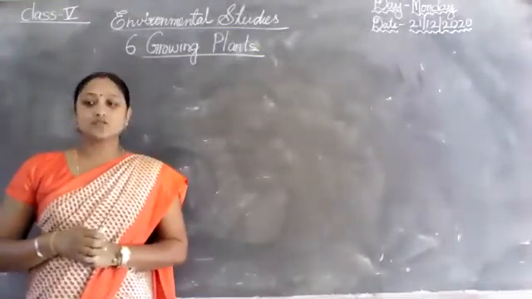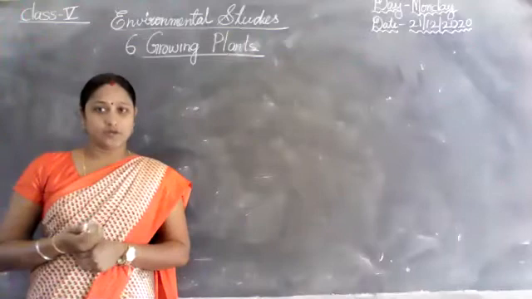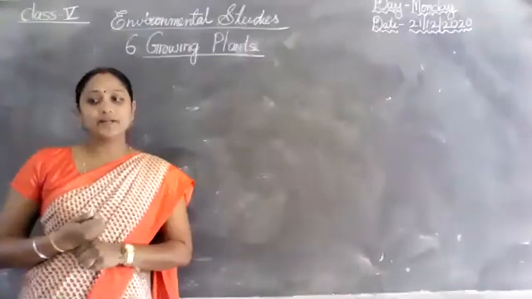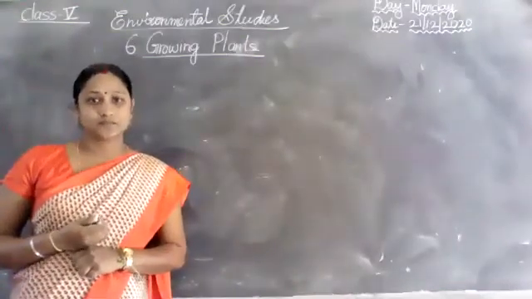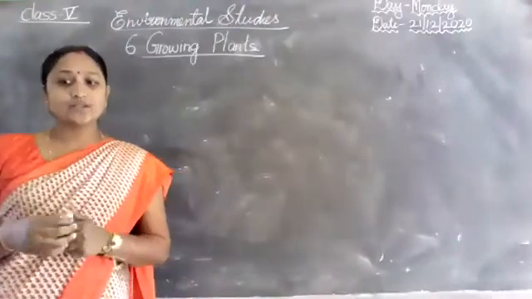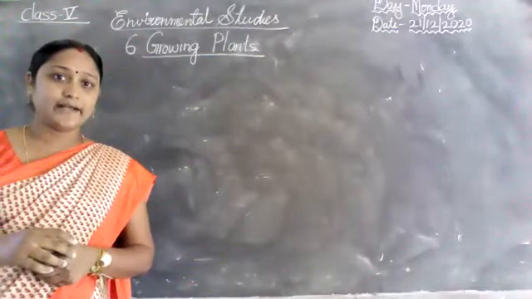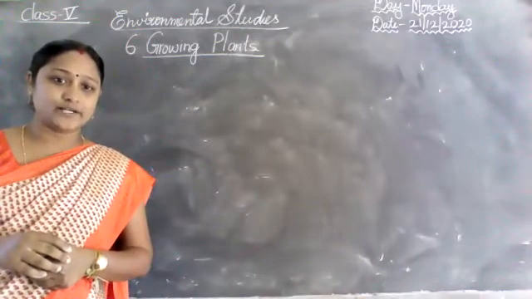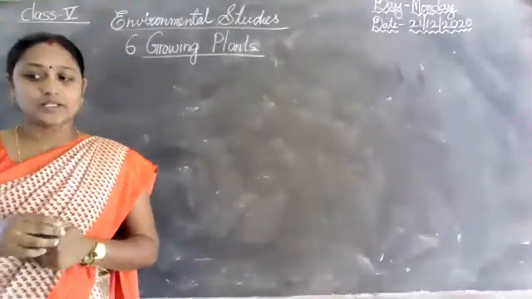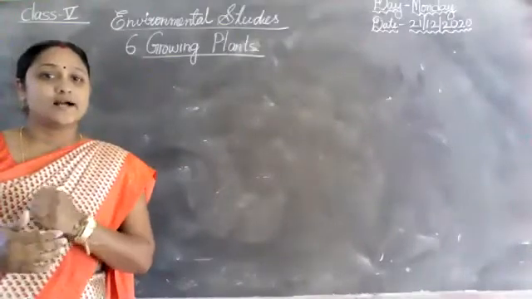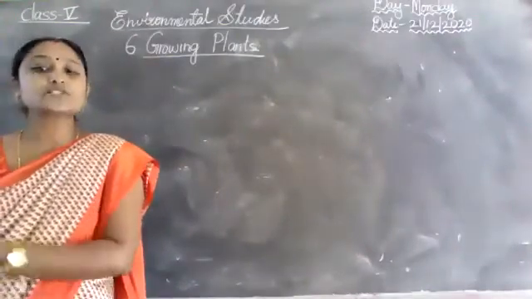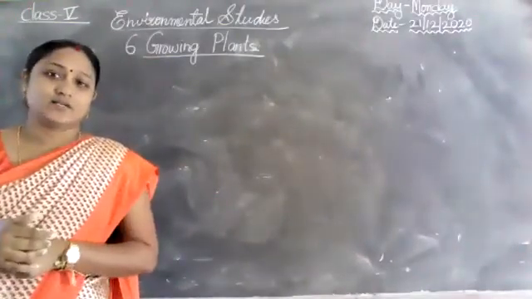In this lesson, I taught reproduction. What is reproduction? Can anyone say? Already I taught what is reproduction.